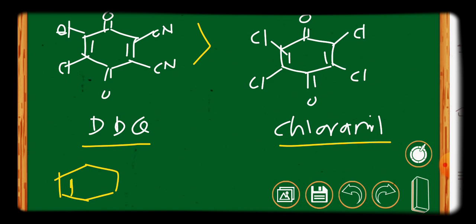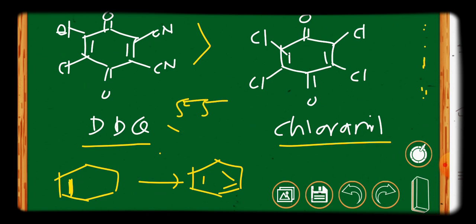This molecule converts to the aromatic ring, benzene. Four hydrogens are removed from the structure in the presence of the oxidizing agent, and it is converted to the aromatic ring. For this transformation, DDQ has 550 times greater reactivity than chloranil.